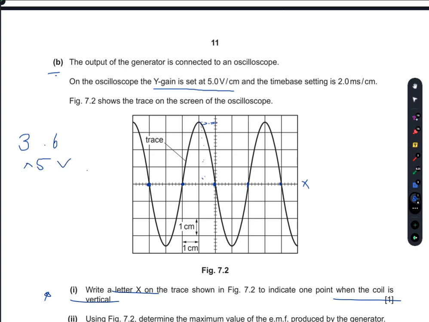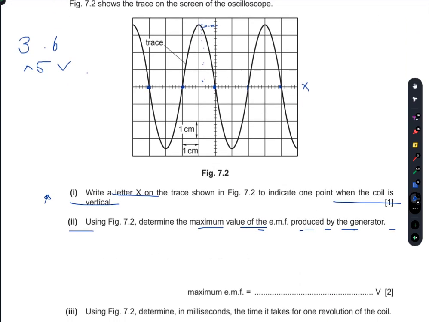If one box is 5 volts, then I multiply 3.6 with 5. So the largest amount of EMF produced is 3.6 times 5, that is 18 volts.